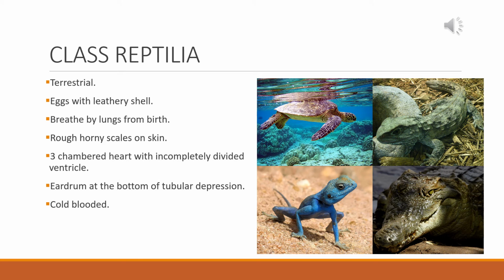The members of class Reptilia are totally adapted to the terrestrial lifestyle. The eggs have a leathery shell. Since they are adapted to terrestrial life, they breathe by lungs from birth. They have horny scales on the skin, like lizards, alligators, etc. They also have a 3-chambered heart with an incompletely divided ventricle. The eardrum is present at the bottom of a tubular depression, and they are also cold-blooded in nature. Examples include all types of snakes, lizards, alligators or crocodiles, turtles, etc.